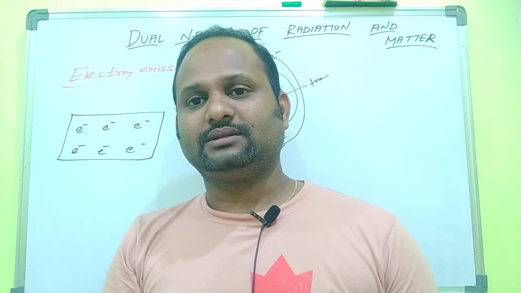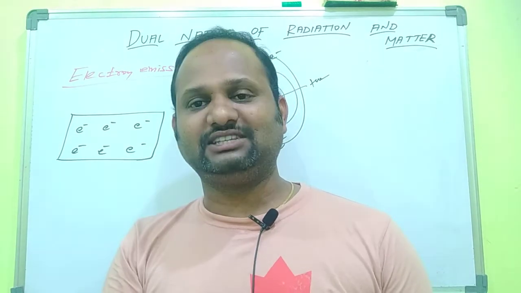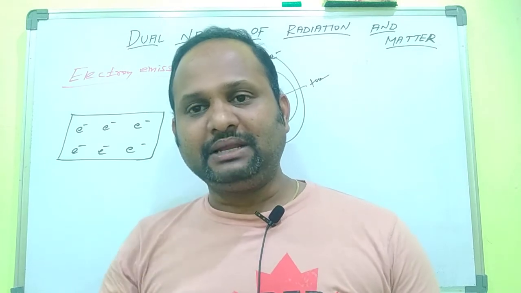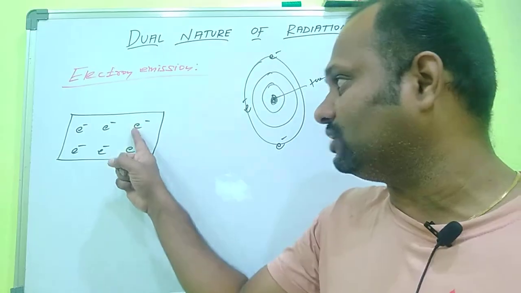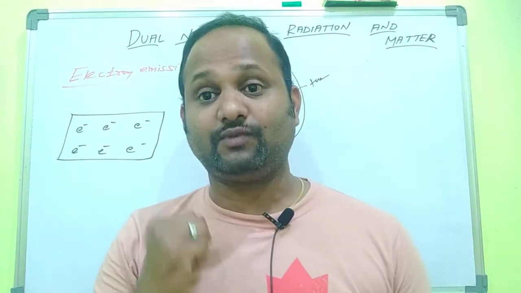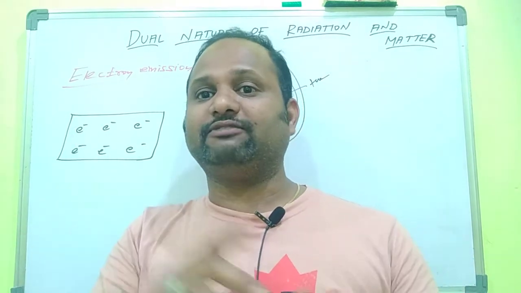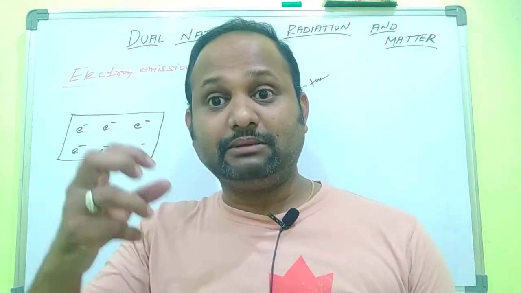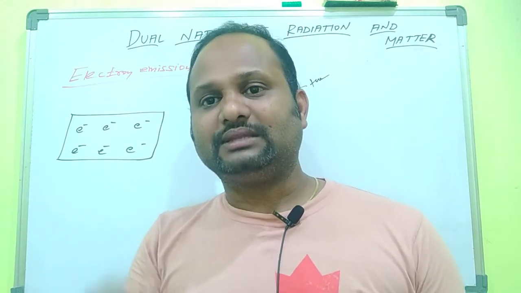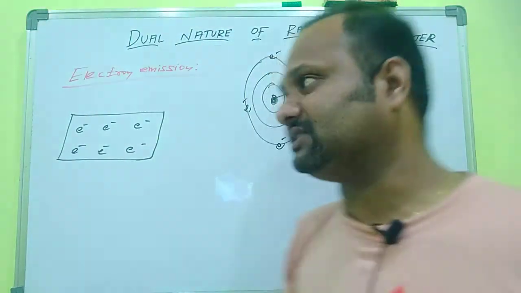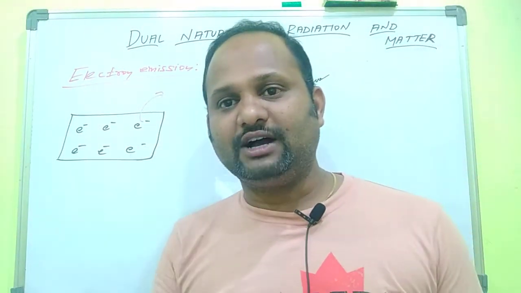Then the next concept. I am going to tell you one important thing. The minimum energy required to remove the electron from the metal surface is known as what? Electrons already have kinetic energy, but it is not enough to remove them. So the minimum energy required to remove the electron from the metal surface is known as the work function of the metal.